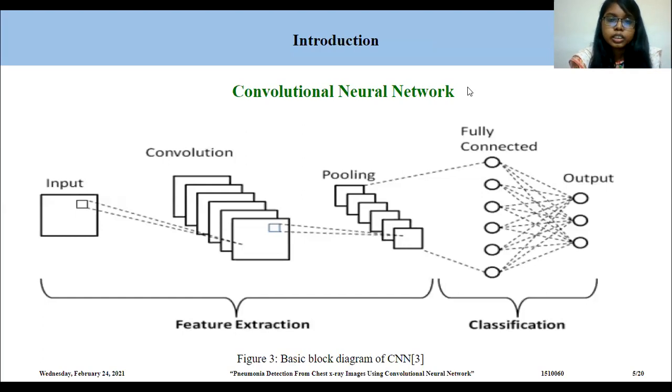A convolutional neural network is a specialized neural network which is used for data processing and normally used for image detection and classification of images. It consists of an input layer, convolution layer, pooling, fully connected, and output layer. From input to pooling layer, features will be extracted, and from pooling to output layer, classification will be performed.